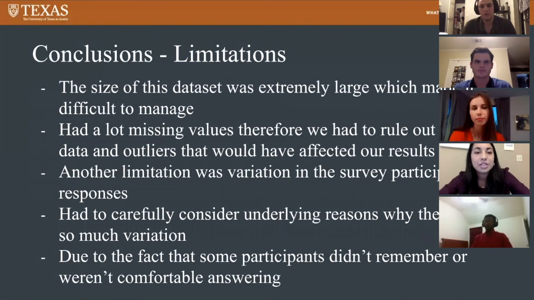For the limitations, the size of this data set was extremely large, so that made it difficult for us to manage. It had a lot of missing values, so we had to rule out some of the missing data and some of the outliers that would have affected our results. Another limitation was the variation in the survey participant responses, so we had to carefully consider the underlying reasons why there was so much variation, and we believe that was due to the fact that some of the participants either didn't remember or weren't comfortable answering some of the questions.